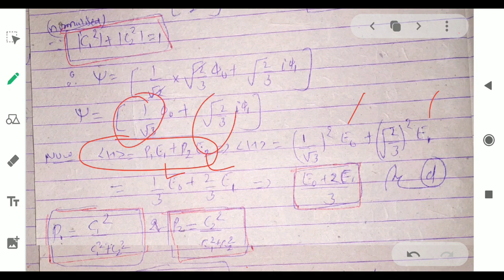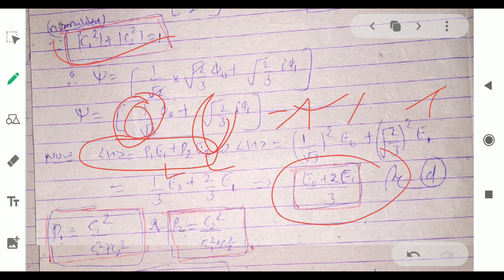By solving with this formula, we find the value is equal to 1, that is, the total probability will be 1. Now this is P1, this is P2.